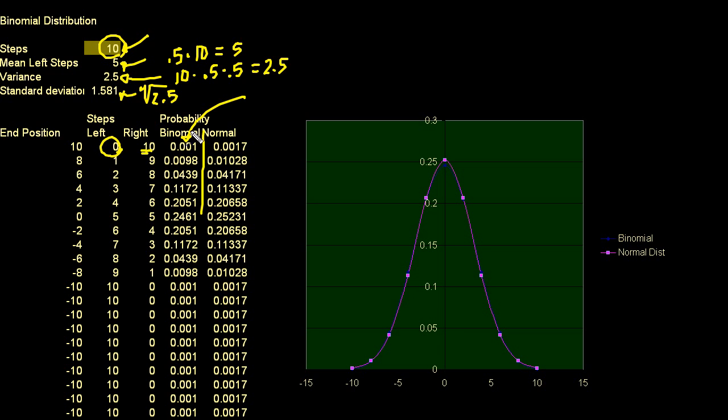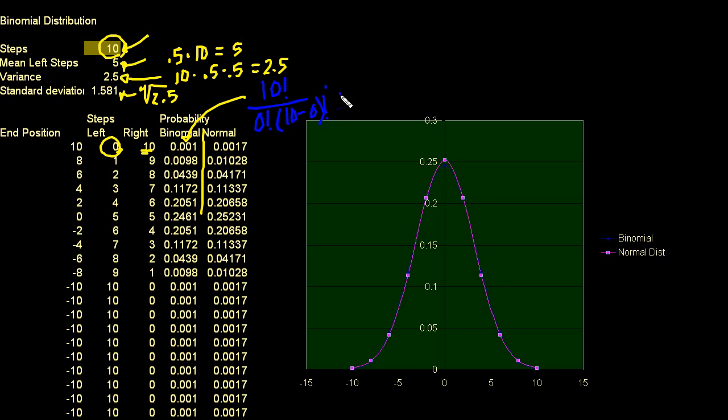So the blue is for binomial. What I have here is how many total steps? There's a total of 10 steps, so 10 factorial. That's the number of trials I have. Of that, I'm choosing 0 to go left, so 0 factorial divided by 10 minus 0 factorial. This is 10 choose 0. I'm choosing 0 left steps of the total 10 steps I'm taking, times the probability of 0 left steps.